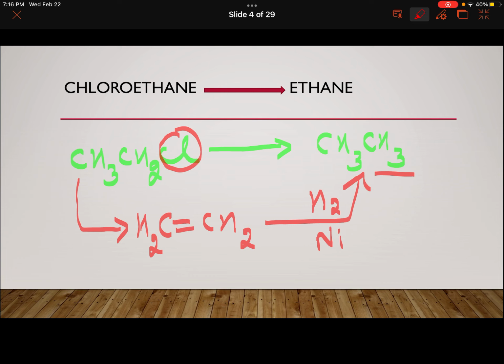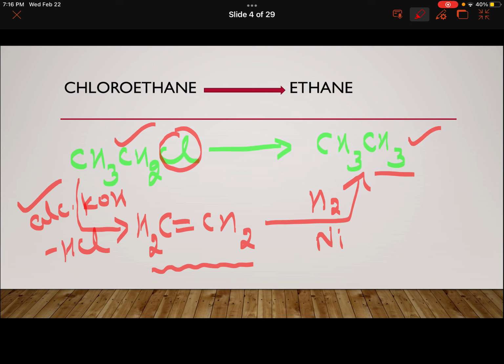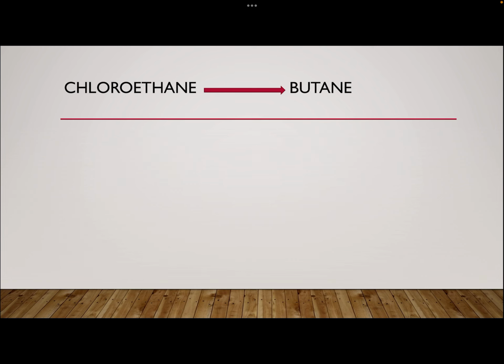Now, what should I add here in the first step? This becomes a two-step conversion for me. So, dehydrohalogenation, if you remember. We add alcoholic KOH. That will be removing hydrogen and Cl from here, and you will be getting this alkene, which will give you the corresponding alkane. Again, it becomes a simple conversion. Now, this everyone can do.